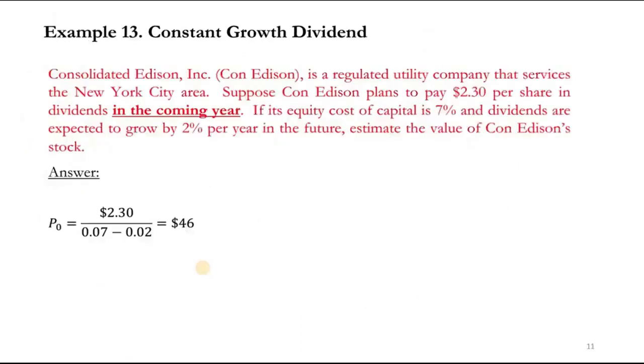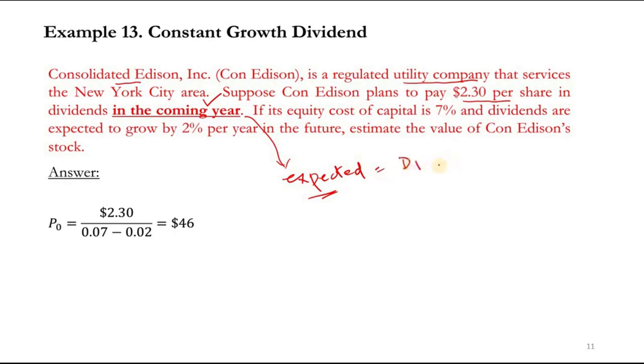Now let's solve a question for the constant growth model. The question says that Consolidated Edison is a regulated utility company that services the New York City area. Suppose the company plans to pay $2.3 per share in dividend in the coming year. This is very important, right? Coming year means next year. So next year is always expected, right? Remember, this is not the current dividend. Okay, so this is next year's dividend, so it means this is already D1, right?